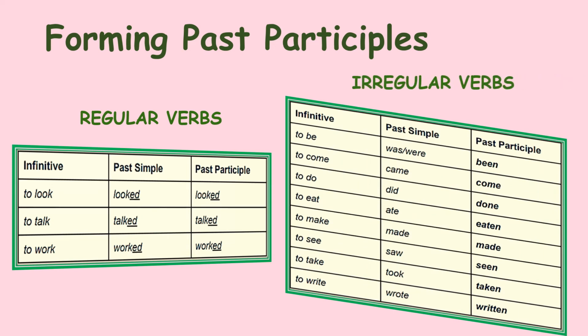So now see, to be: the past tense is was or were, but the past participle is very different, been. Okay, come: the same as the past participle. Eat: the past tense is ate, but the past participle is eaten. Okay, see, seen; take, taken; write, written, ending with -en. Okay, ending with -e. So these are the ways of forming past participles.